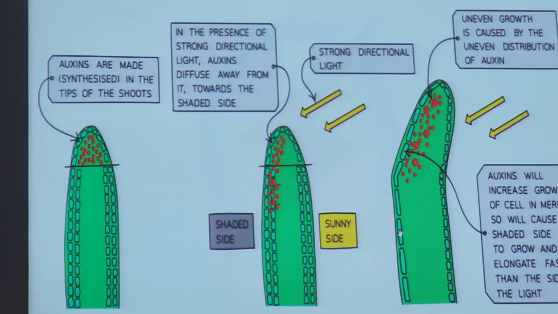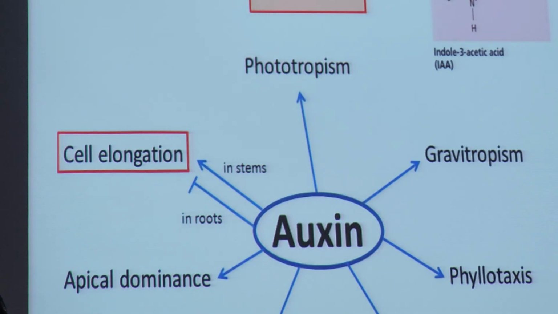You have seen this before. Now I want to show you, because remember you saw this earlier, something happened here: cell elongation. This is the only one with double effects. In the stems, it's promoting, but in the root, it's inhibiting. So let's see why.